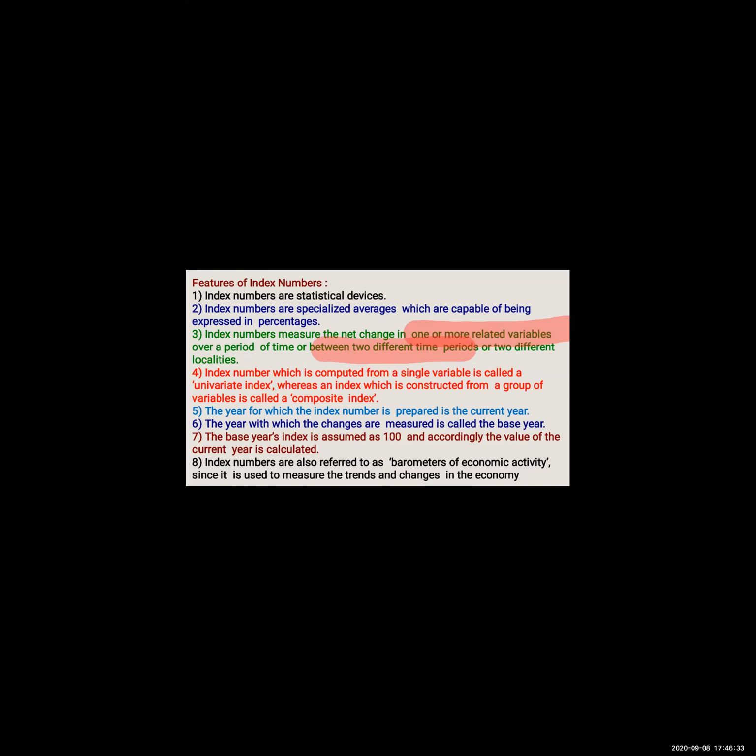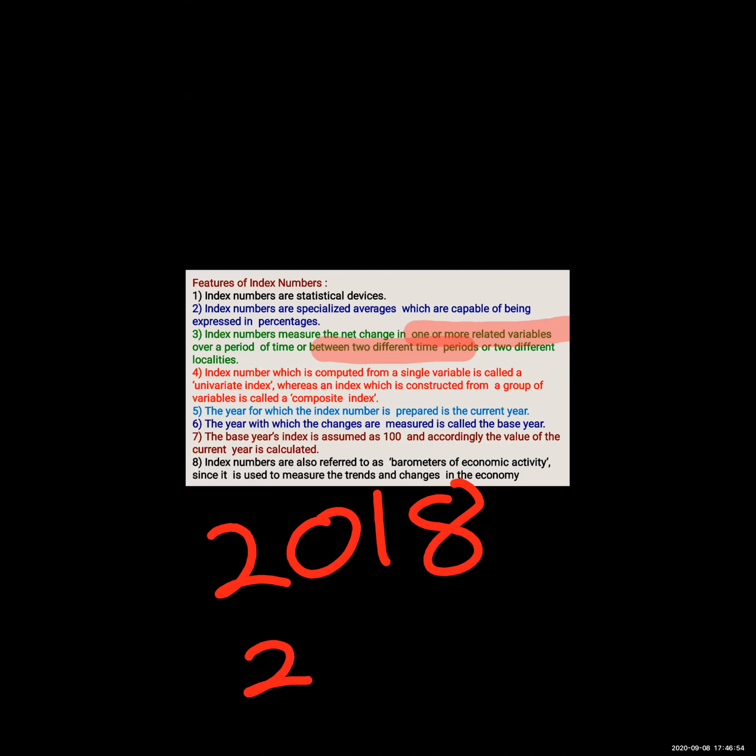इसका एग्जांपल ये होगा, the technique of index number is used to compare the level of a phenomena on a certain date with its level on some previous date. Example, price level of 2018 as compared to the base year 2017. अगर हम लोग 2018 में वो चीज को स्टडी कर रहे हैं, ठीक है, तो दिस विल बी अ करेंट ईयर एंड दिस विल बी अ बेस ईयर. टू डिफरेंट टाइम पीरियड का एग्जांपल है 2018 and 2017.